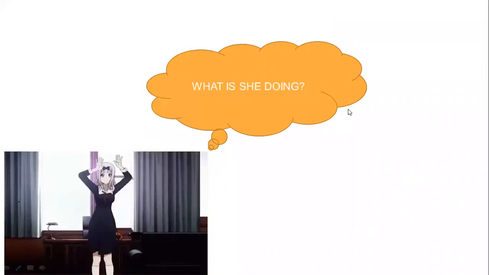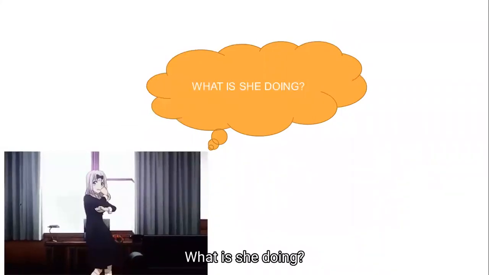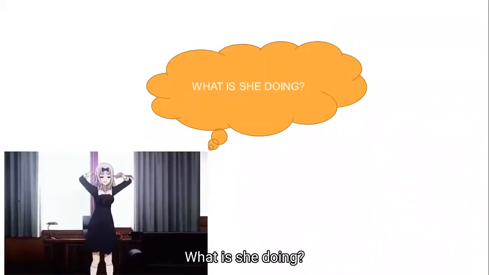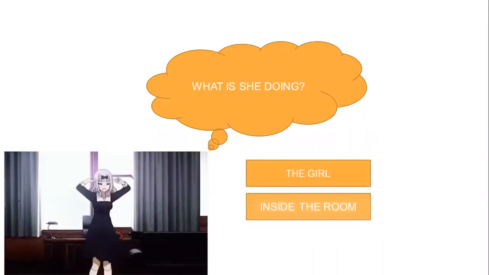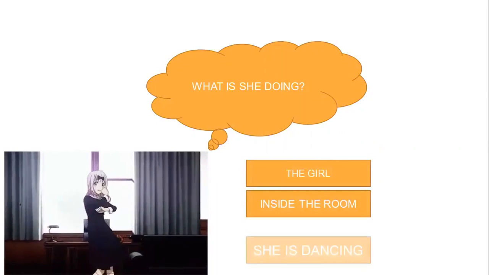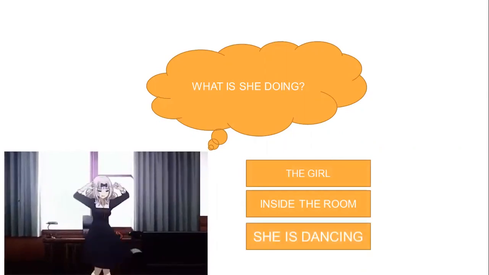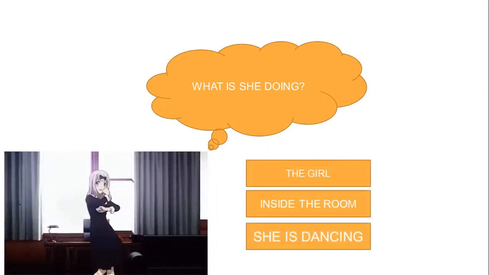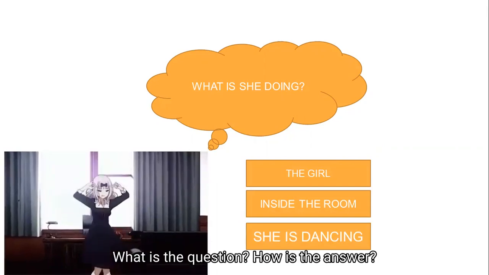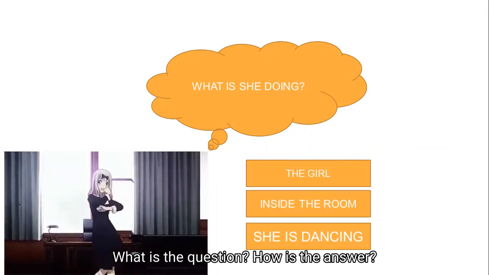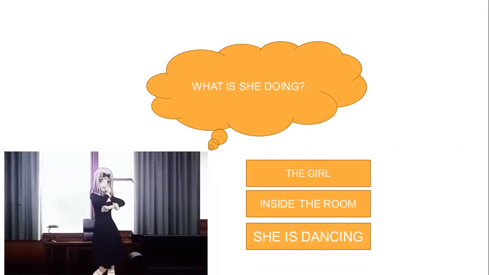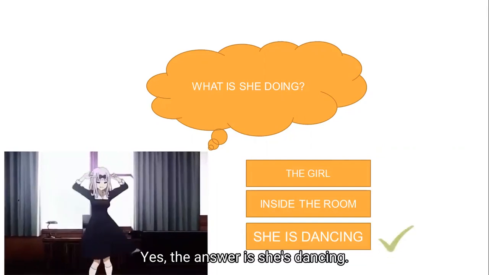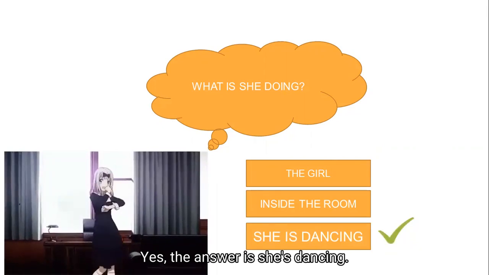The last one. What is she doing? A, the girl. B, inside the room. Or C, she's dancing. What is the question? What is the answer? Yes, the answer is she is dancing.